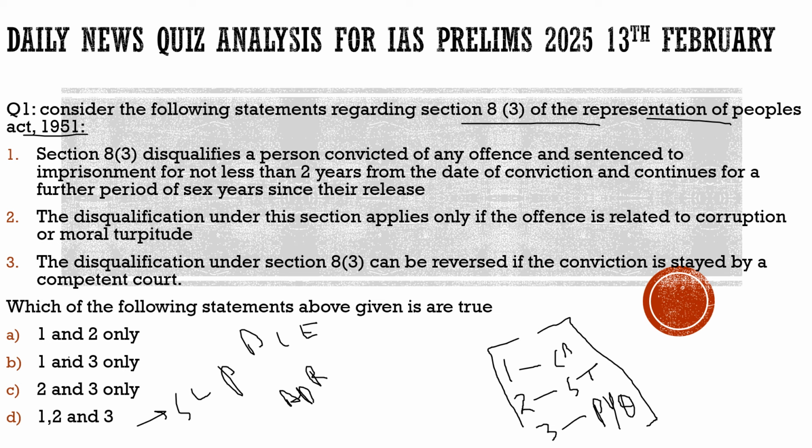According to this report, approximately 46% of the MPs elected in the 2024 parliamentary elections had some criminal charges against them.